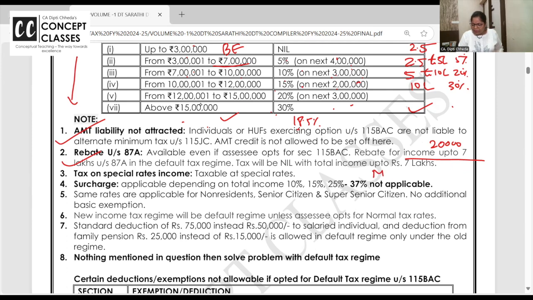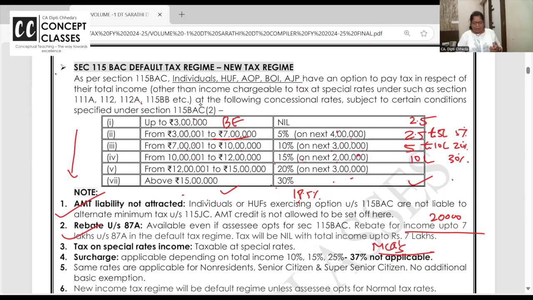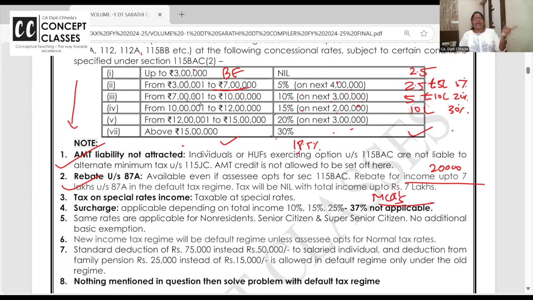Surcharge, very important point, and I want all of you to write here. MCQ. You know when the surcharge is applicable? When you're earning more than 50 lakhs. Individuals, HUF, AOP, BOI, right? So 50 lakhs to 1 crore, there also 10%, here also 10%. 1 crore to 2 crore, 15% there, 15%. 2 crore to 5 crore, there 25%. Here 2 crore and above, it's all 25%.